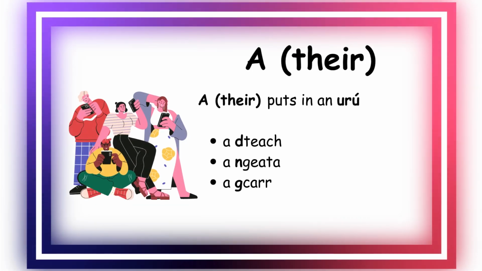So as we've already established, a means their, alongside his and her. And when a means their, we put in an urú. So a dteach, their house. A ngeata, their gate. A gcarr, their car. So remember, a with a séimhiú is his, a with no séimhiú is her, and a with an urú is their. But you've got to be careful because remember, some words don't take a séimhiú and some words don't take an urú. So you need to really look at the context to help you.